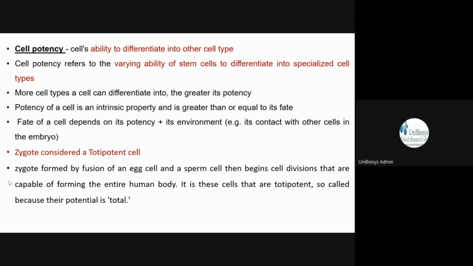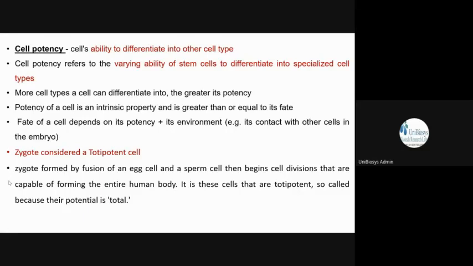So either it has an equal potency, that is, the cell's ultimate fate is to become a liver cell, so it will become a liver cell only, or it has a higher potency, a greater fate.